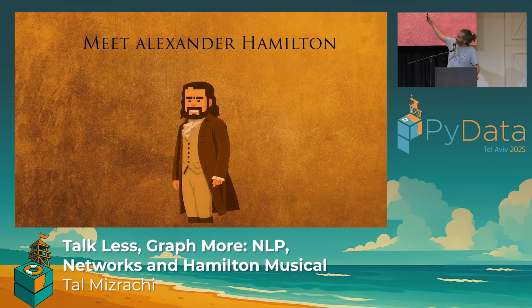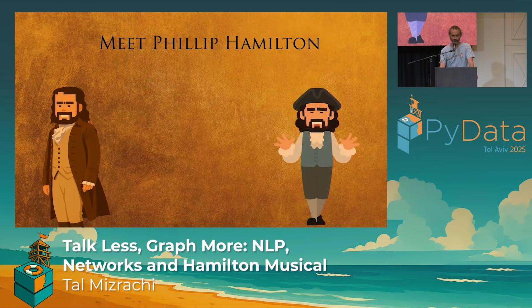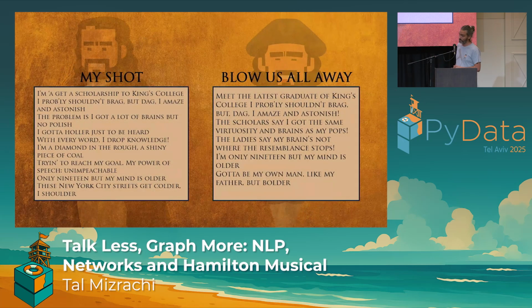Meet Alexander Hamilton. Meet his son, Philip Hamilton. Now, in the musical, both of them have distinctive opening songs where they speak about themselves. It's My Shot and Blow Us All Away, right? And in both songs, I remind you, those are the nodes, the lines echo each other, right? King's College, I probably shouldn't brag, but dag, I'm amazed and astonished, and only 19, but my mind is older. Now that shows lyrical intent, considering that My Shot comes before Blow Us All Away.